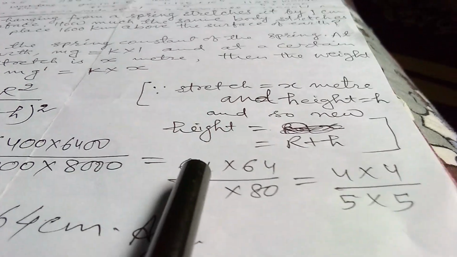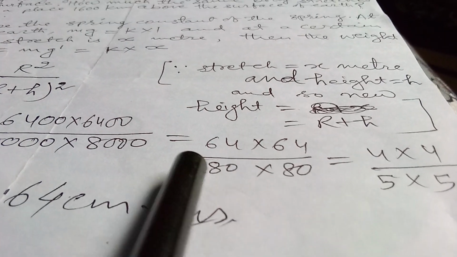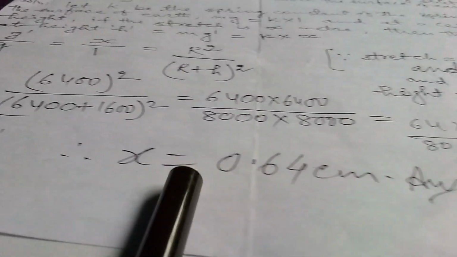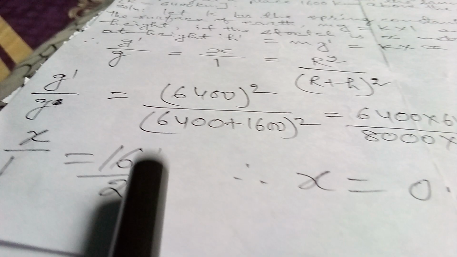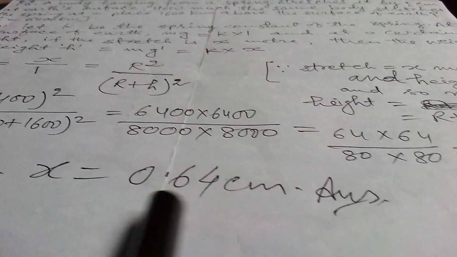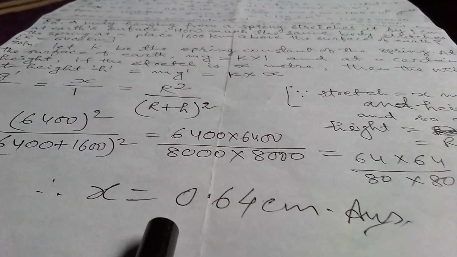Then it is left with 64 into 64 by 80 into 80. Here both are divisible by 16: 16 4s are 64, 16 5s are 80. So 4 into 4 by 5 into 5. So we get x by 1 equals 16 by 25, and therefore x equals 0.64. So 0.64, that is the stretch, that is x that we had to calculate.